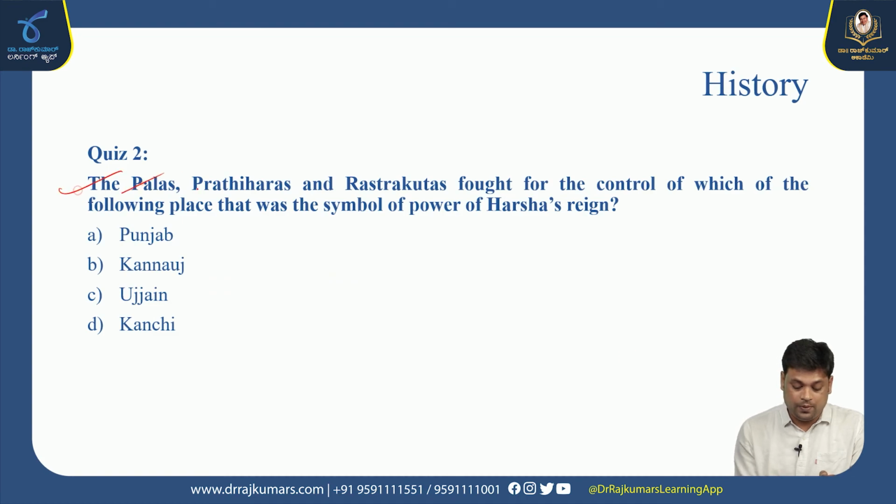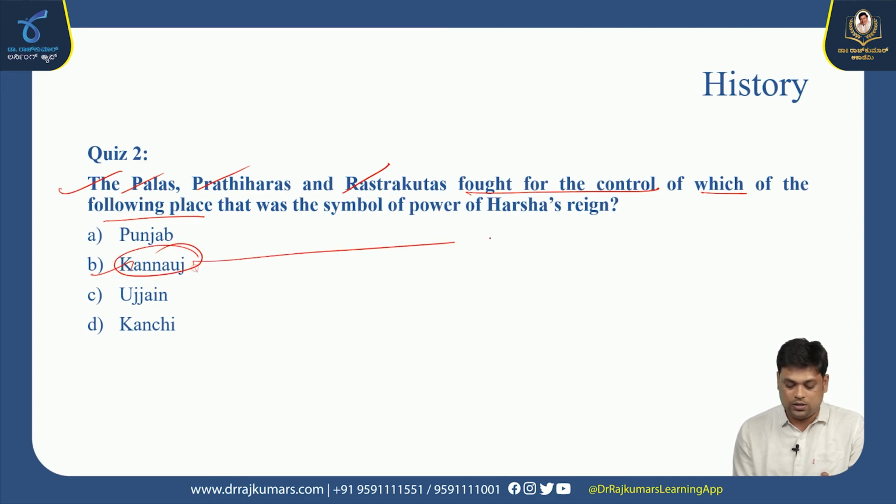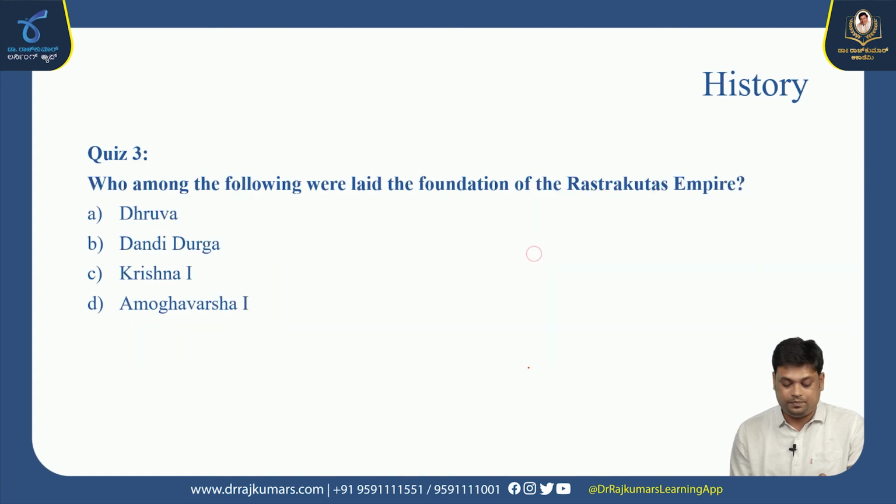The Palas, Pratiharas and Rashtrakutas fought for control of which place? It's easy: Kannauj, because Kannauj is the capital city that was set by Harshavardhana. Who laid the foundation of the Rashtrakuta empire? Dantidurga. Dantidurga is the founder of the Rashtrakuta empire.